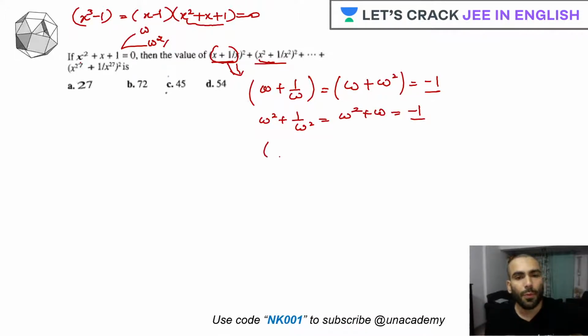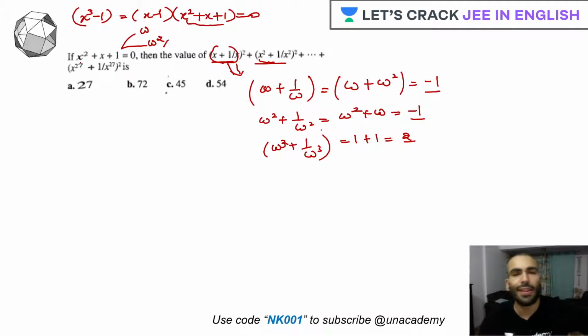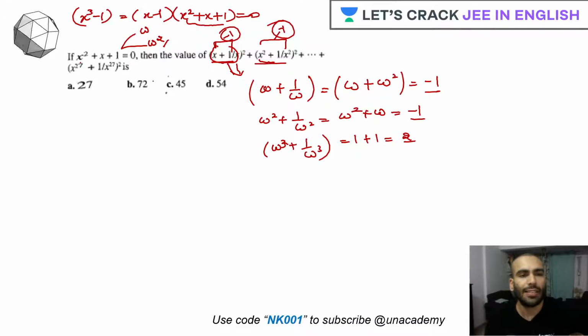But whenever we have an exponent as an integer multiple of 3, the case would be different. Check. When we have omega cube, what is omega cube? It's already 1, so it will give you 2. So apart from these, for all the exponents that are not multiples of 3, we will be getting minus 1 as the value for these terms. Correct? Now let's start solving it.